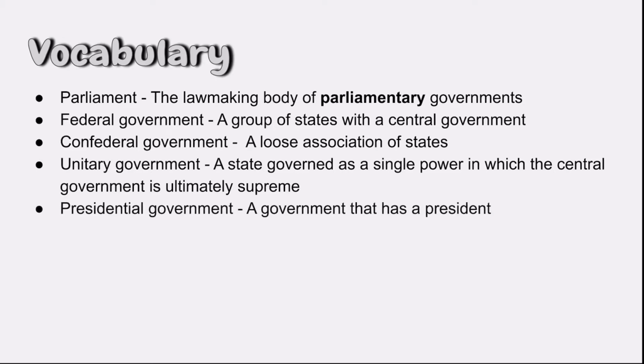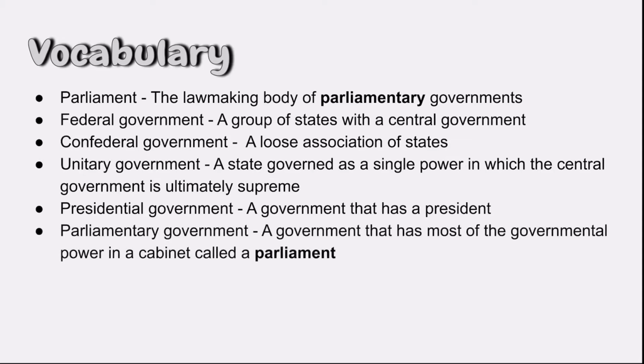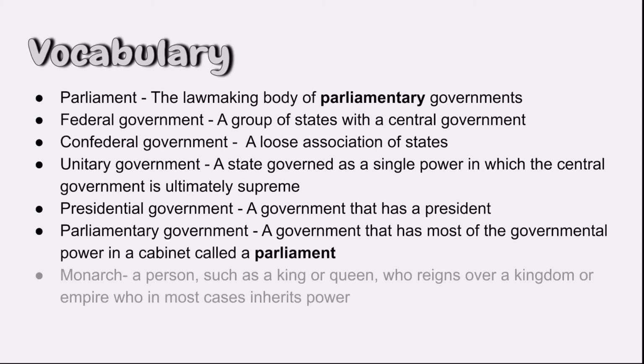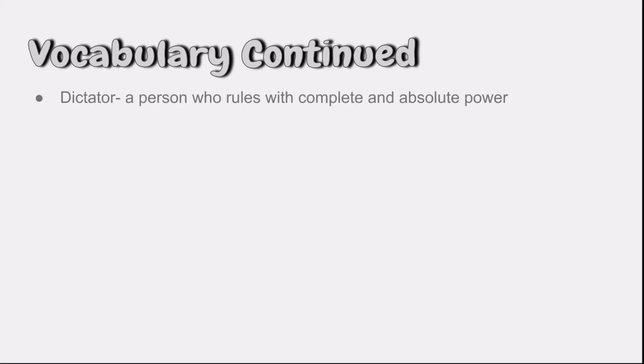A presidential government is a government that has a president. A parliamentary government is a government that has most of its governmental power in a cabinet called a parliament. A monarch is a person such as a king or queen who reigns over a kingdom or empire, who in most cases inherits power. Dictator means a person who rules with complete and absolute power.